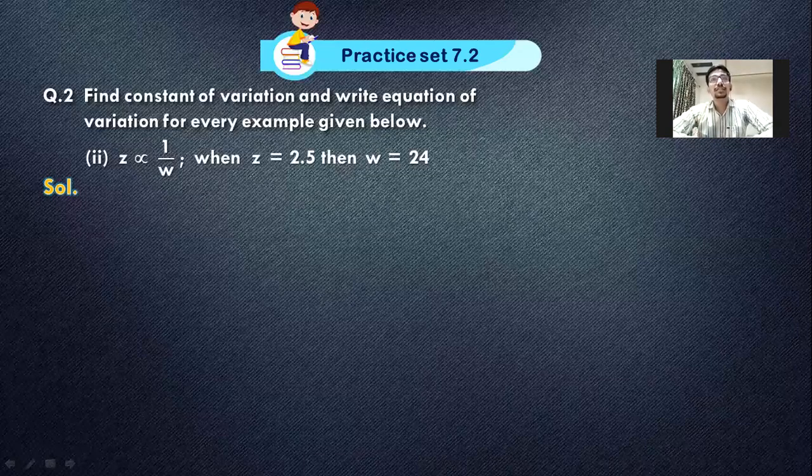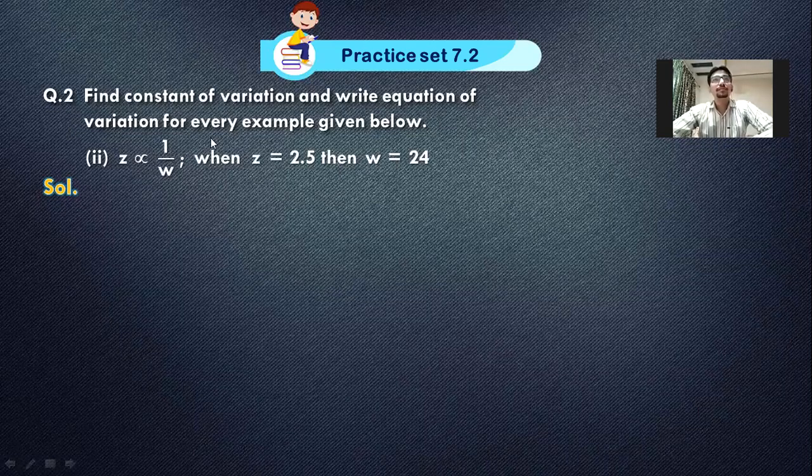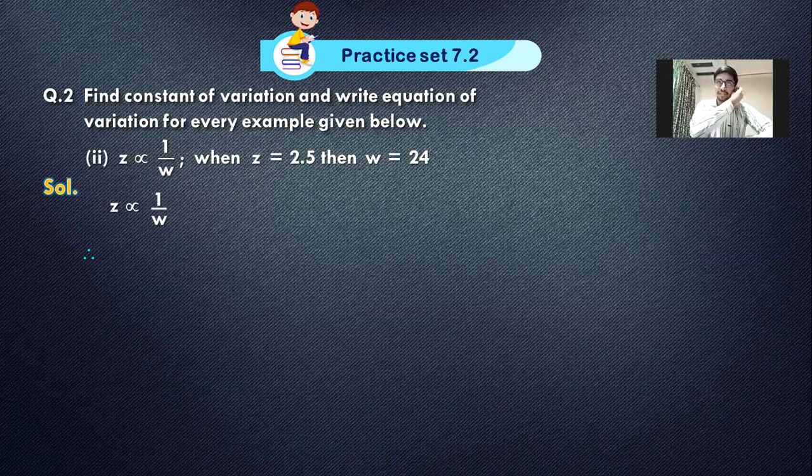To get the equation of variation, I have to write the p into q again. So I will write the same thing on the left hand side: p into q is equal to. Will I write k or will I write 60 now? Of course, k will not come. I should have 60 because I got the value of k. Again, a nice and neat box around it. You can mention it as equation of variation. This is all we need to do. There is no need to solve further because they are asking only 2 things: k, the constant of variation, we got it, and p into q, that is the equation of variation, we also got it.